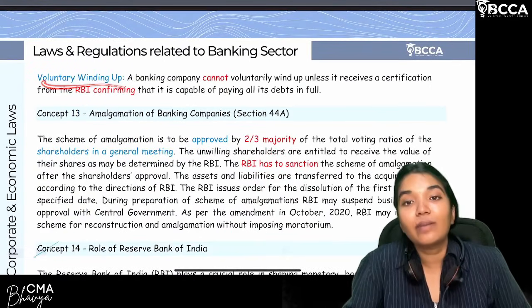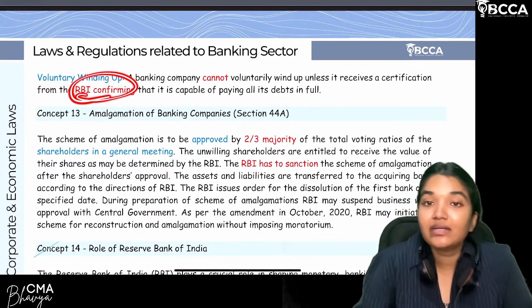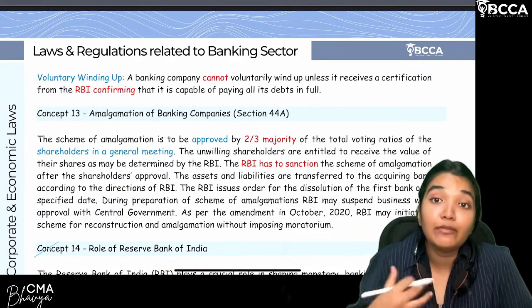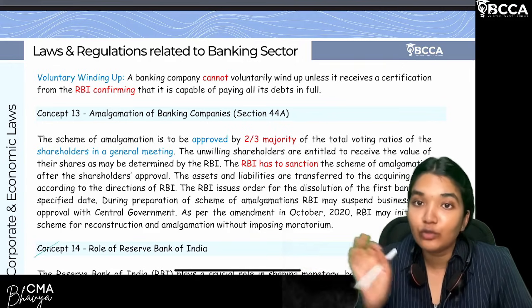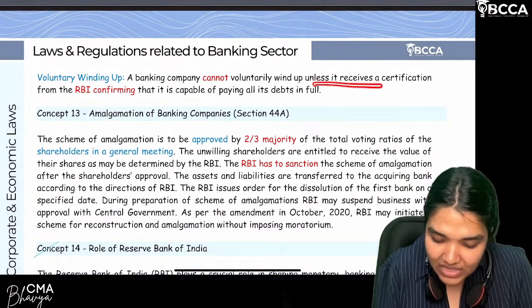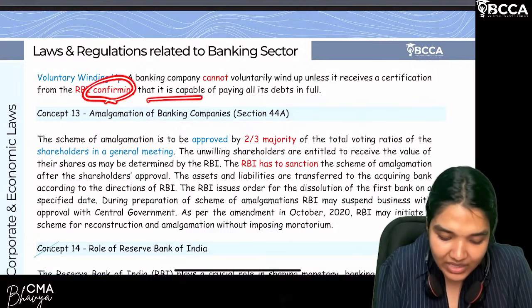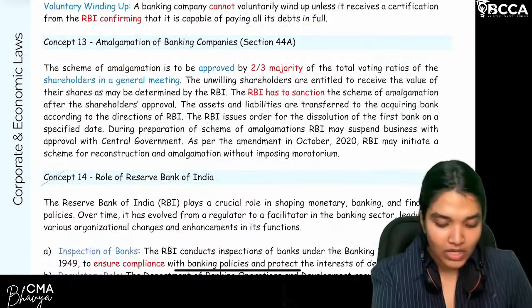And voluntarily also, banks can wind up the company, but we need a letter confirming from the RBI that it is able to pay off all the debts. That means all deposits are being fulfilled. Then only we will allow you to wind up the banking company. A banking company cannot voluntarily wind up unless it receives a certification from the RBI confirming that it's capable of paying all its debts in full.